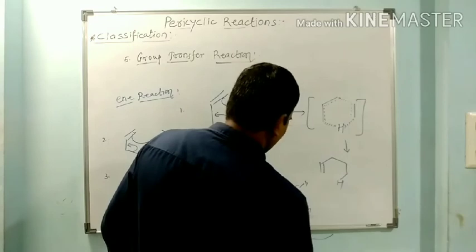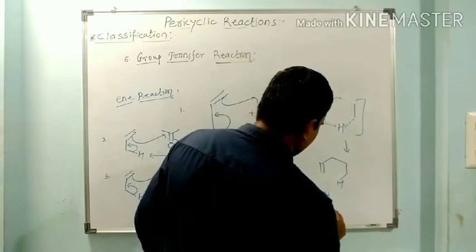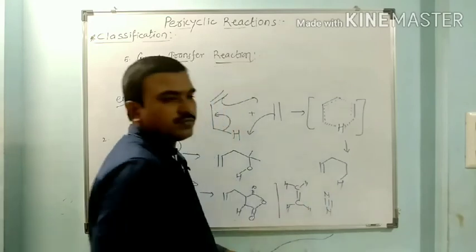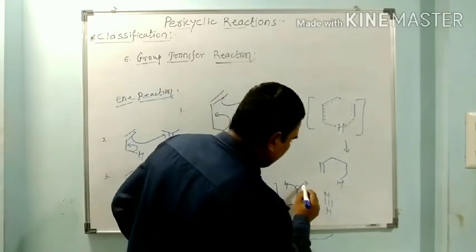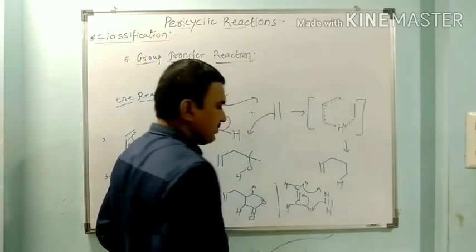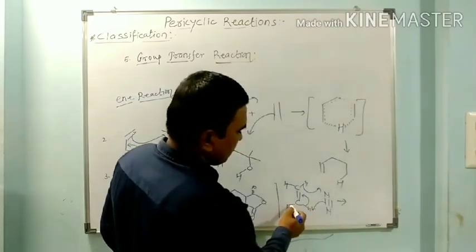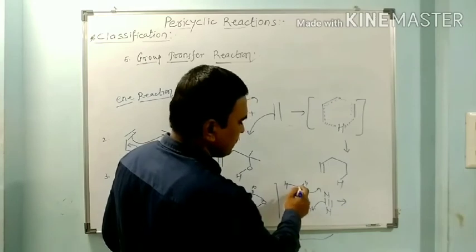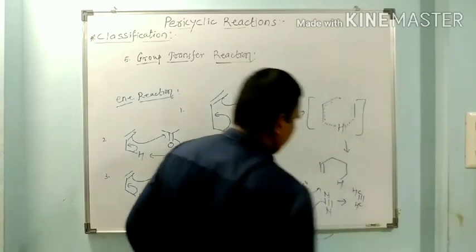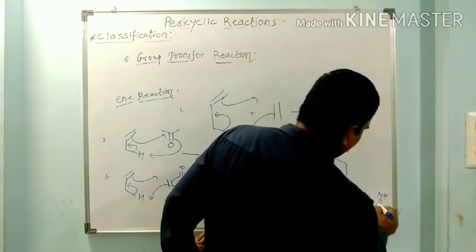Or we can have the example such as the ethylene molecule. When this ethylene molecule reacts with nitrogen, these hydrogens are transferred from ethylene to nitrogen. And we get HC triple bond CH, acetylene, along with H2N2, that is NH double bond NH.